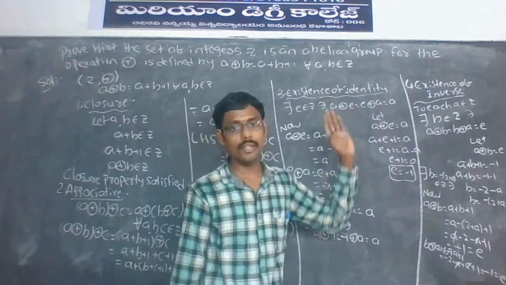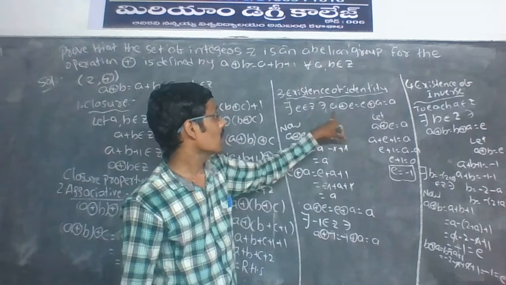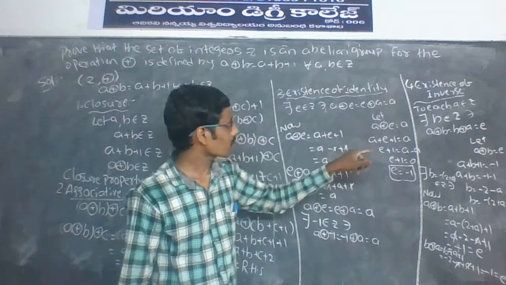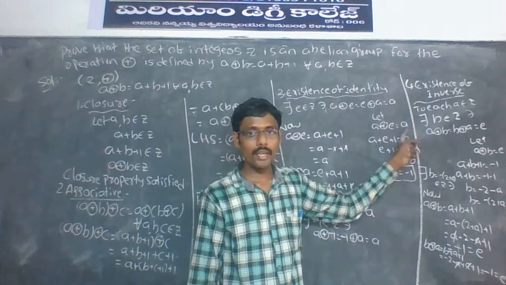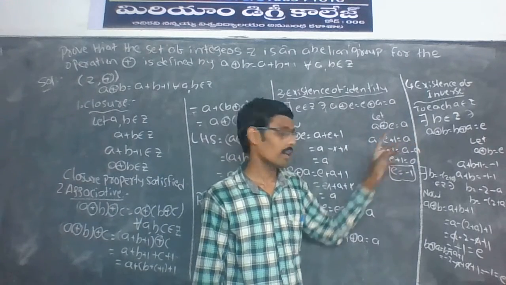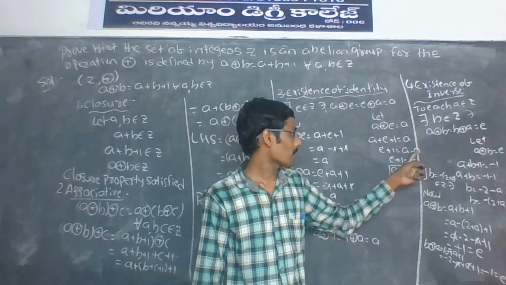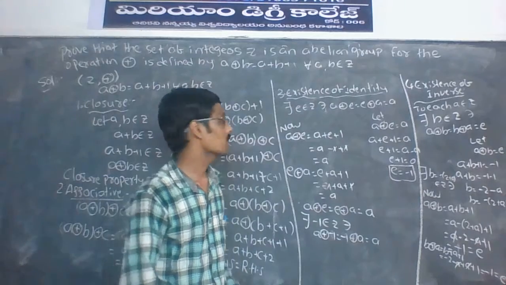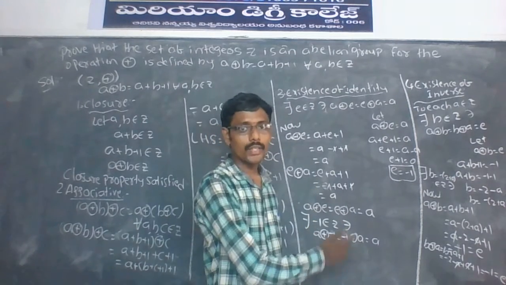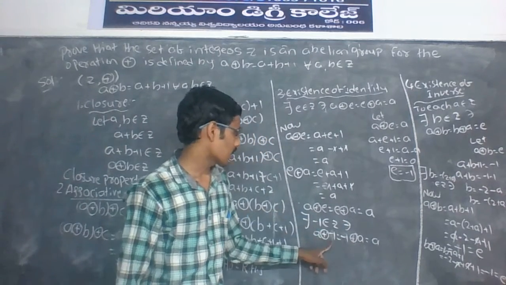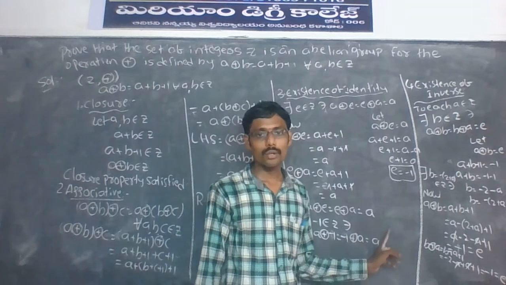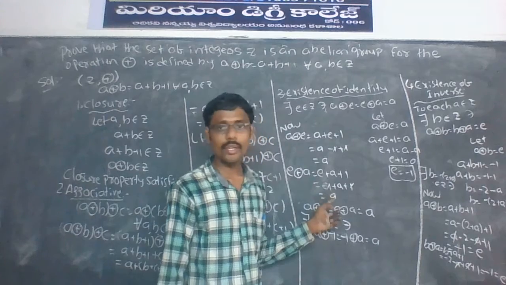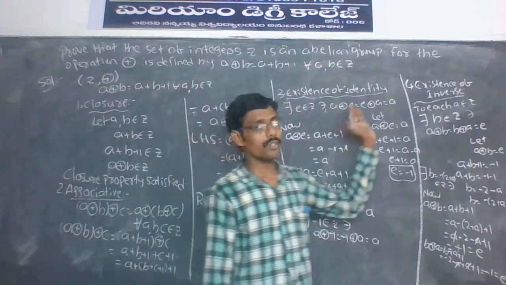Next, existence of identity. This is the formula: there exists E such that A plus in circle E is equal to E plus in circle A is equal to A. A plus in circle E is equal to A plus E plus 1 is equal to A. E plus 1 is equal to A minus A. E plus 1 is equal to 0. E is equal to minus 1. There exists E is equal to minus 1 belongs to Z such that A plus in circle E is equal to E plus in circle A is equal to A. This is the existence of identity.